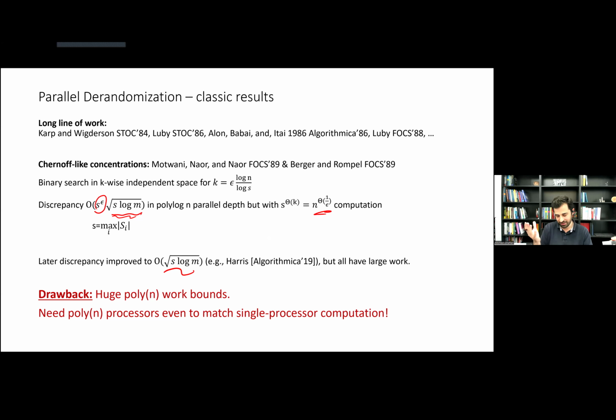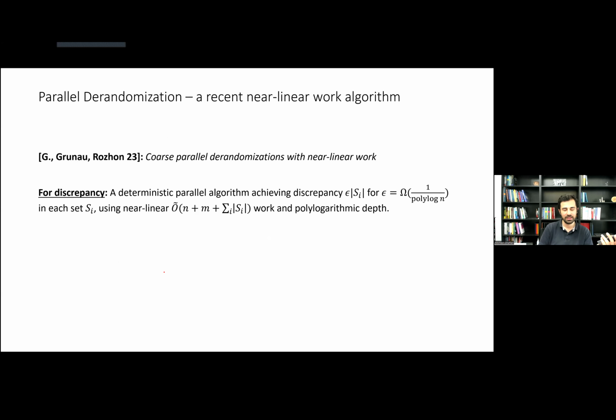This is not a very satisfactory parallel algorithm in some sense. So we would like to have algorithms that have work very close to linear, because that's what the sequential algorithm has. And recently, last year, we had a paper that essentially got near linear work and polylogarithmic depth.